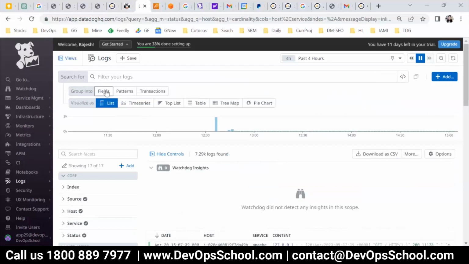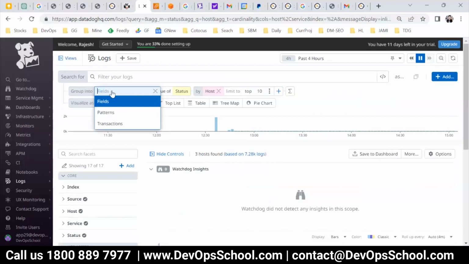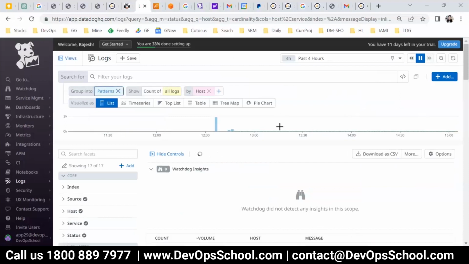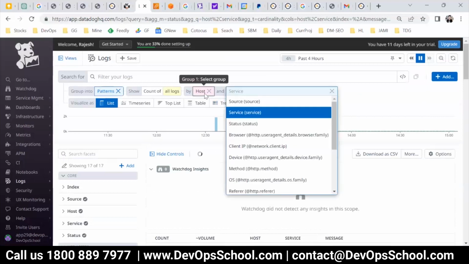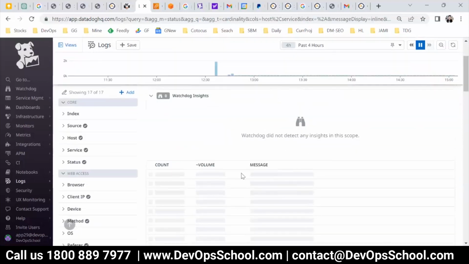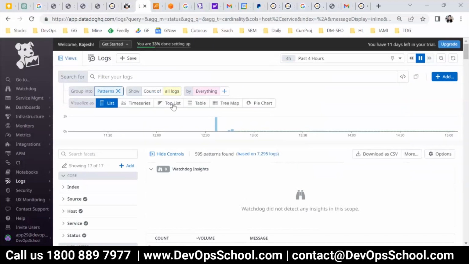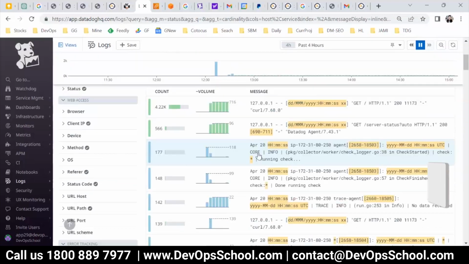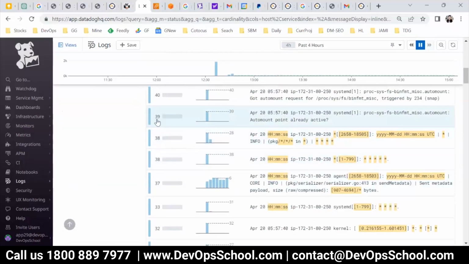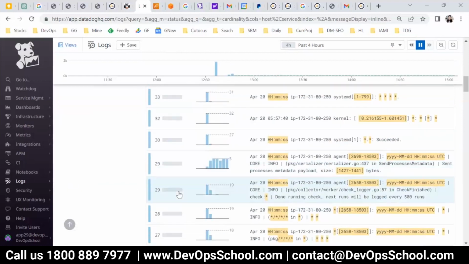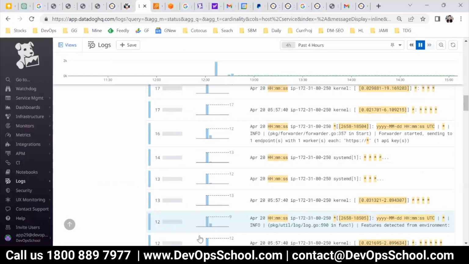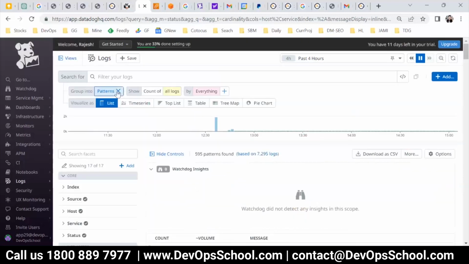One is by field, you can group the whole logs, and you can group the whole logs by patterns also, pattern detection. So let's look at this pattern. Here, how many patterns you have from the last 4 hours. See, this is the pattern. So 4.22k logs have this pattern. Look at some of the unique patterns here, with 39 logs, and here you see 32. So this way you can look at the patterns and it'll be easy for you.